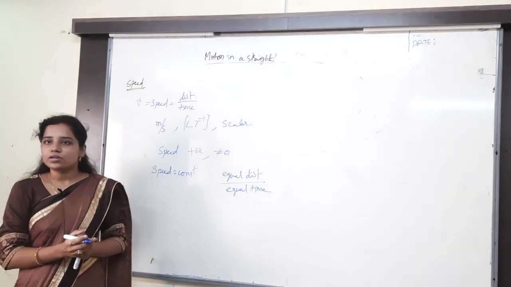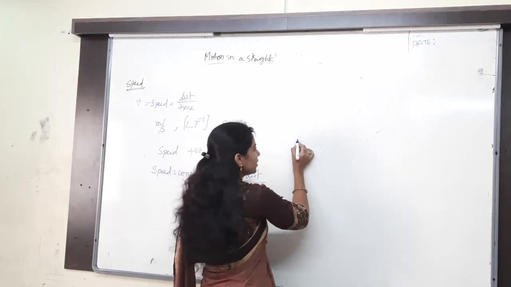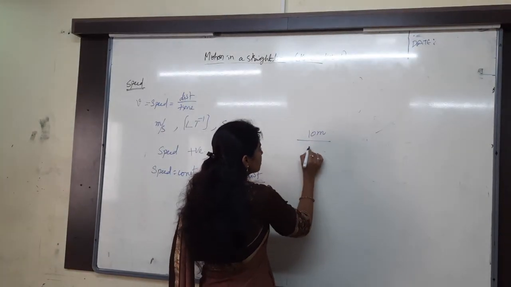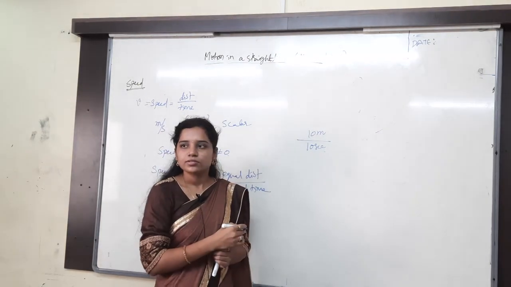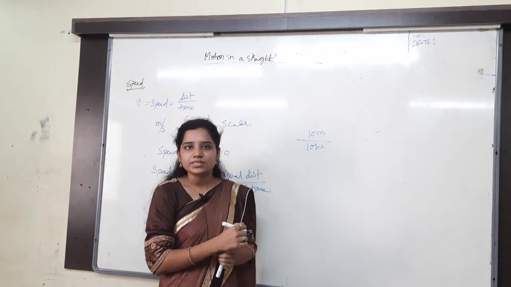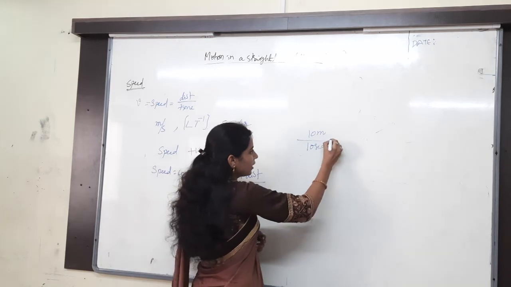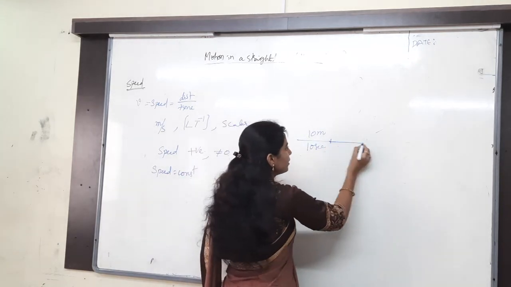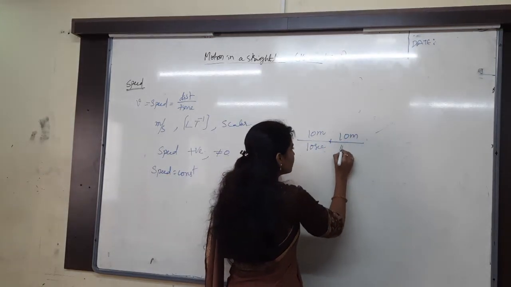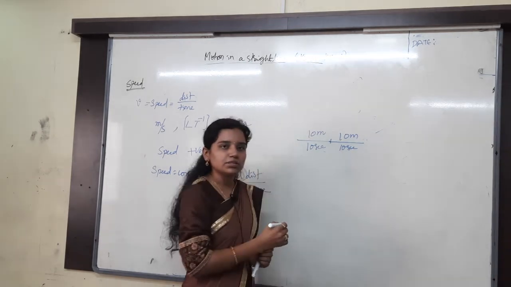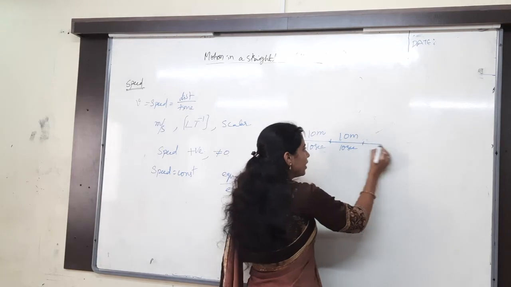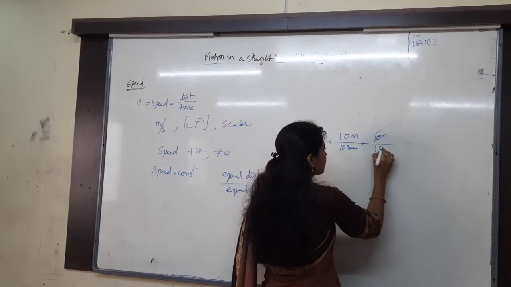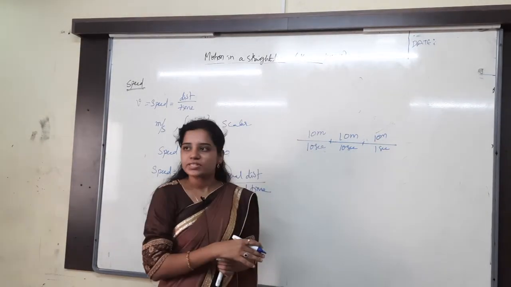Distance by time is what? For example, I have taken that 10 meters distance is covered in 10 seconds. Can you tell me the speed of this? 1 only, na? 1 meter per second. Next time also, again 10 meters, again 10 seconds. Again how much is the speed? 1 meter per second only. Again if I say 10 meters, again 10 seconds, again 1 meter per second only.